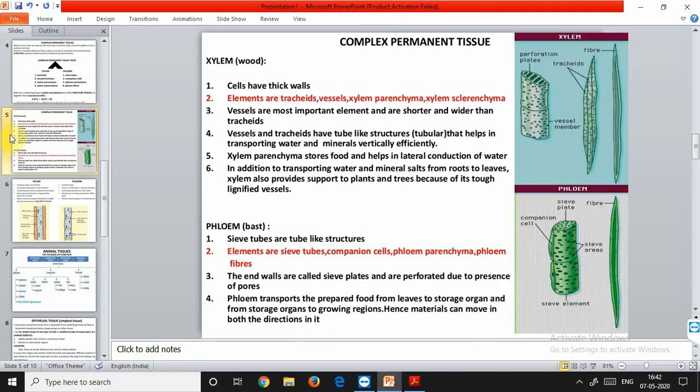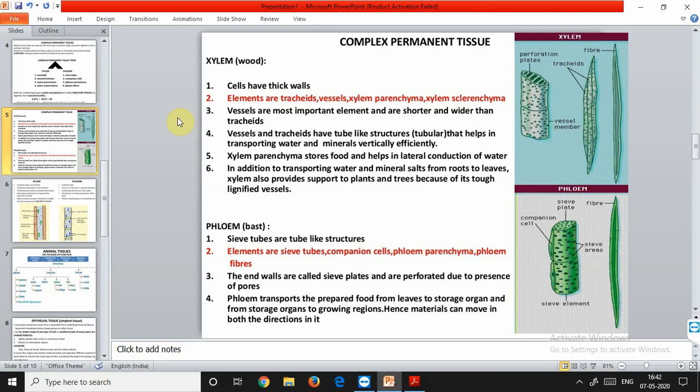What is xylem? The word xylem comes from the Greek word xylos, which means wood. It is a vascular and mechanical tissue. In other words, it is a conducting tissue. Xylem is composed of cells called elements of four different types: tracheids, vessels, which are also called tracheae, then the xylem parenchyma and xylem sclerenchyma. Xylem sclerenchyma are also called xylem fibers. Except for xylem parenchyma, all other xylem elements are dead and bound by thick lignified walls. They are dead and also do not contain any nucleus. Only xylem parenchyma has a nucleus and is living.